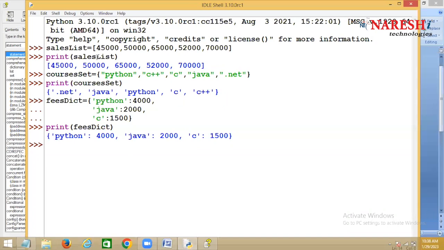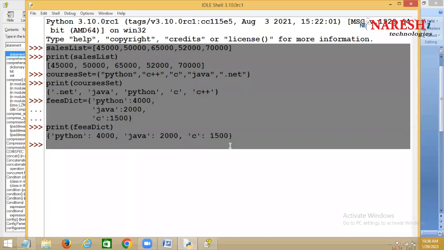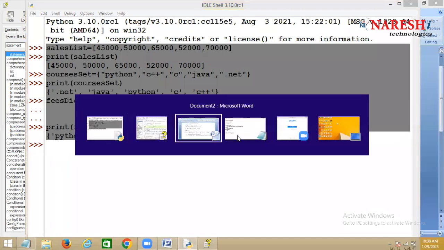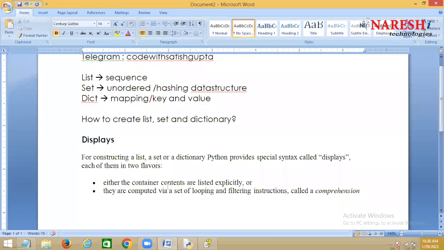So this is how you create a list, this is how you create a set, and this is how you create a dictionary, by displaying the values explicitly. This is one way of creating it. So that is nothing but the container contents are listed explicitly. That is the first one: container content is displayed explicitly.